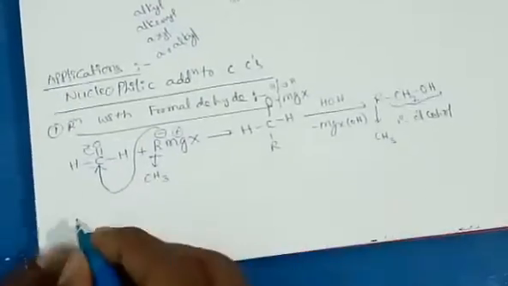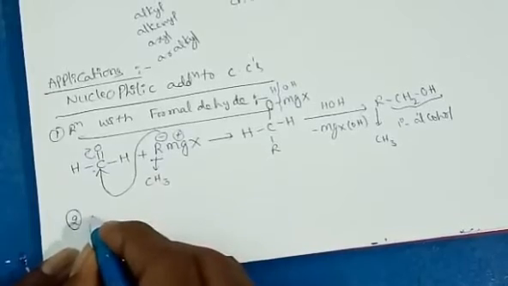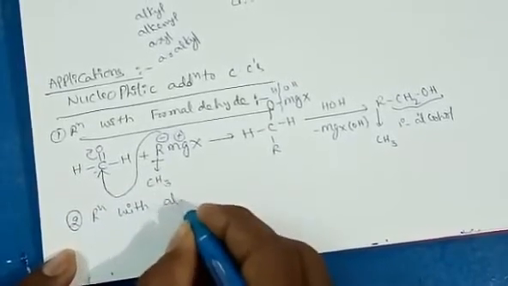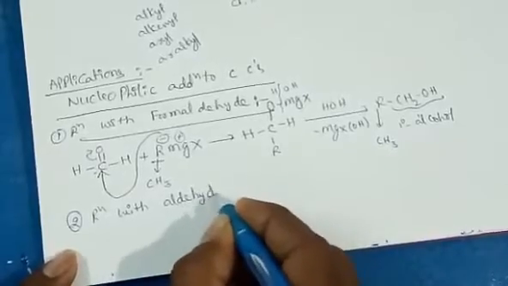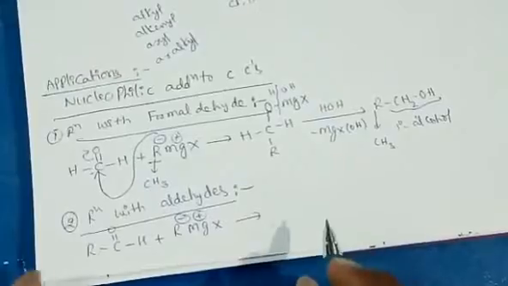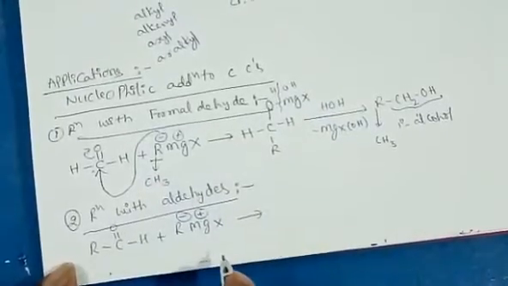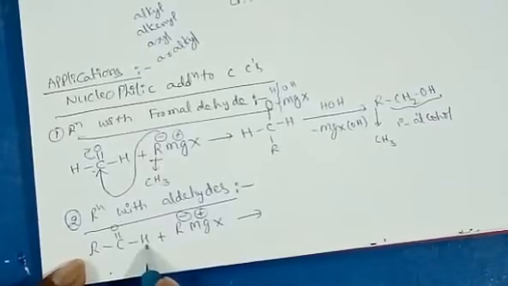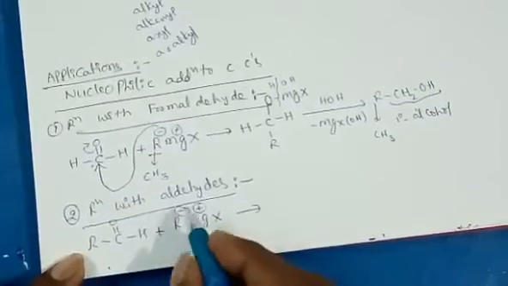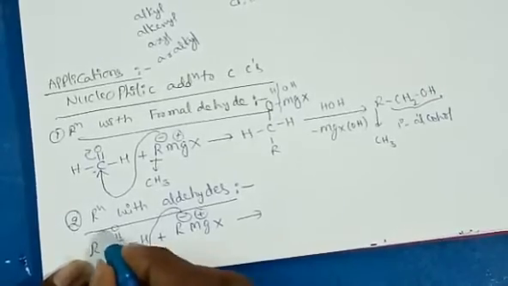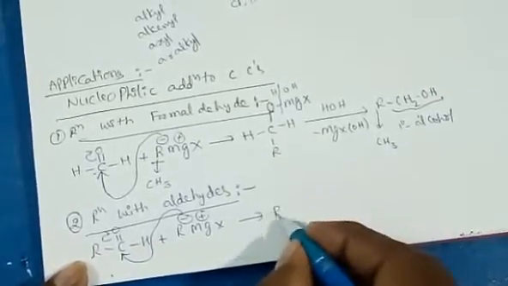The second reaction is reaction with aldehydes. Except formaldehyde, any aldehyde will give secondary alcohols. For example, it is an aldehyde, not formaldehyde. When this aldehyde connects with the Grignard reagent, it produces an intermediate like above.